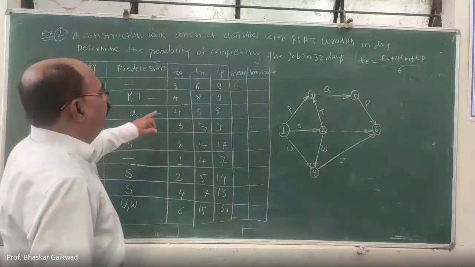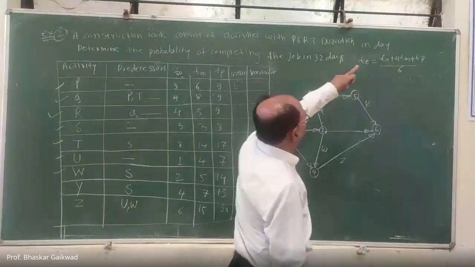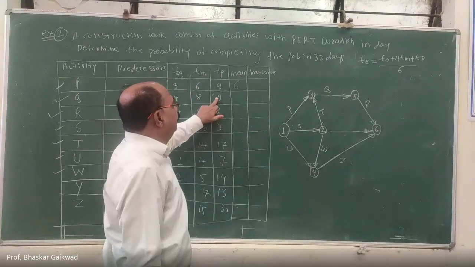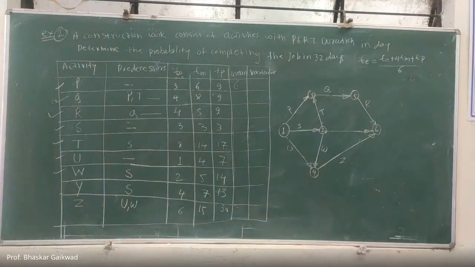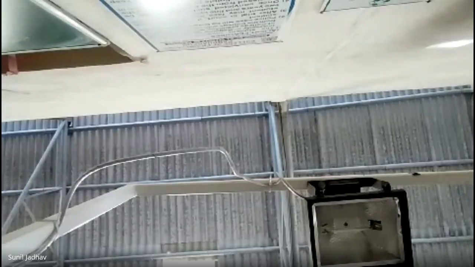After that, the next activity: T0 is 4 plus 8 into 4 plus T, divided by 6. How much is that mean? 7.5. This is the 7.5. Correct.